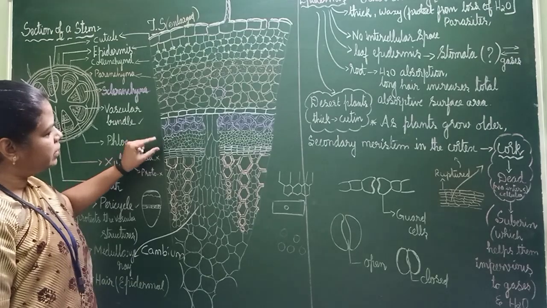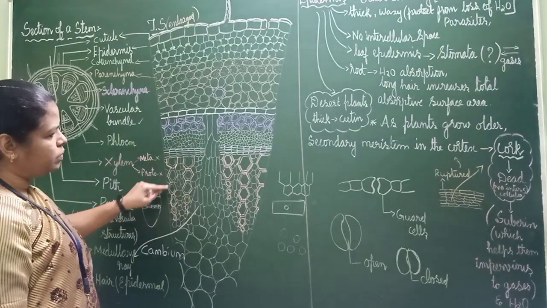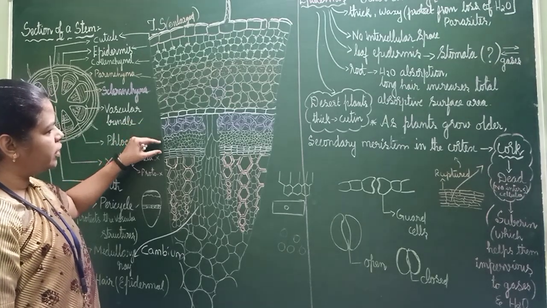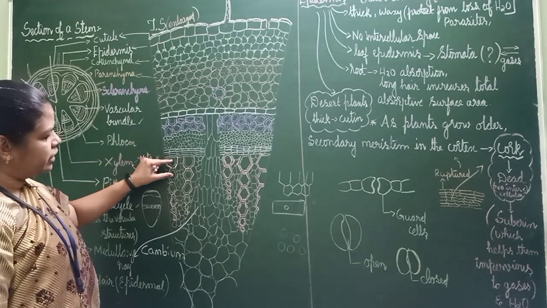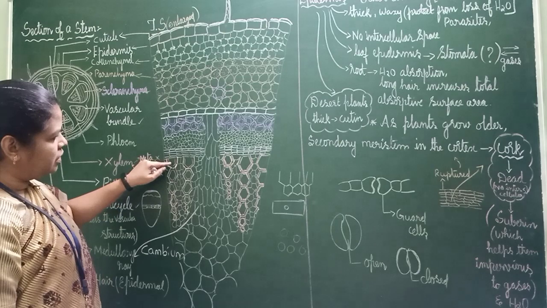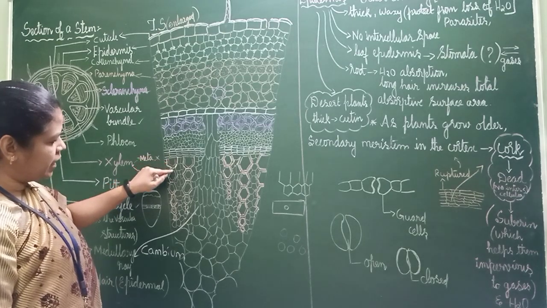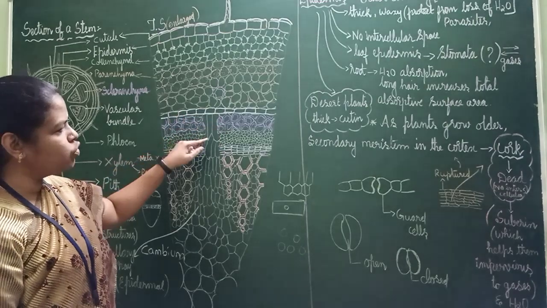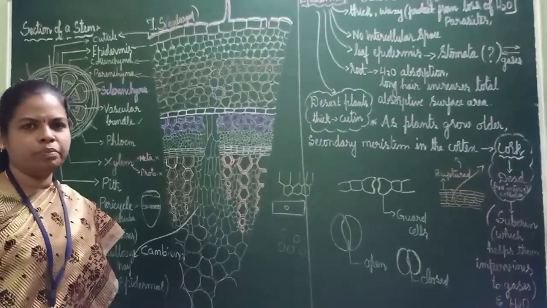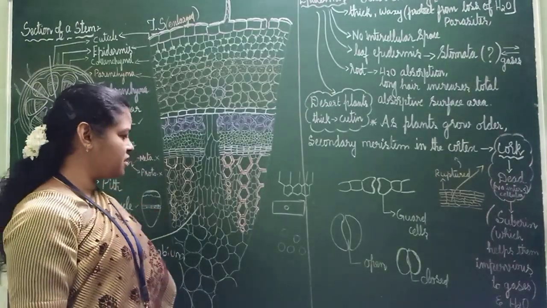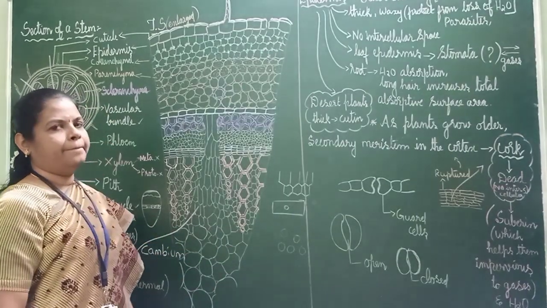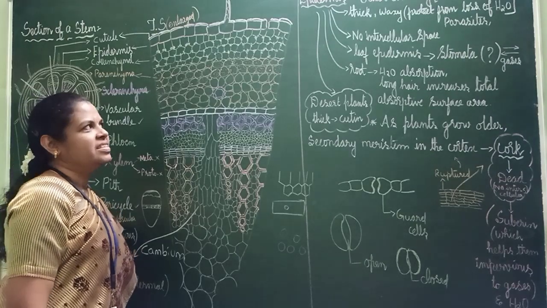Here phloem will be there. This is vascular bundle. Each bundle is called a vascular bundle. Sclerenchyma, this is phloem, this is cambium, and here xylem will be arranged. This bigger one is called metaxylem, and down when it comes it is called protoxylem. In between two vascular bundles the gap will be filled by medullary rays, and the center part will be filled by pith. Okay, it's clear, I think.